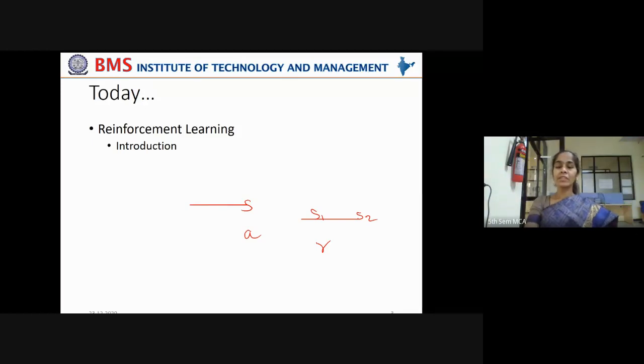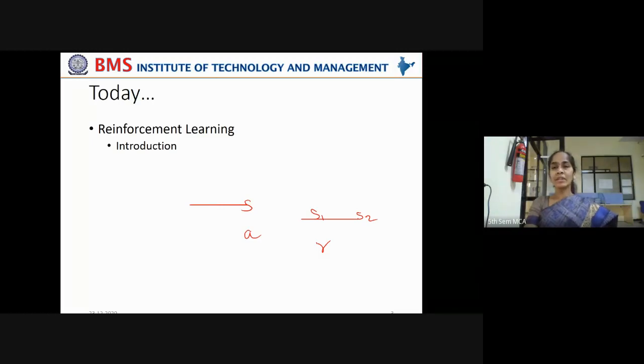This reward mentions whether that action taken is appropriate for that particular step or not. So the agent's ultimate goal is to maximize the accumulation of such rewards, to get maximum cumulative reward, and it should minimize the penalties. Every action taken by the agent in the environment should be appropriate, and it should be according to a control policy which will help to maximize the rewards accumulated by the agent.